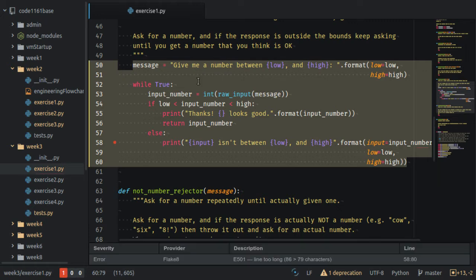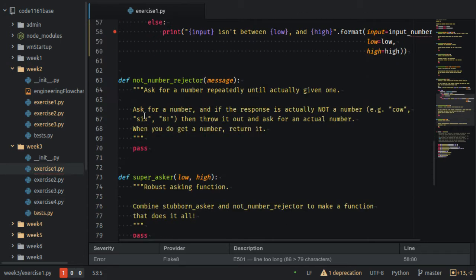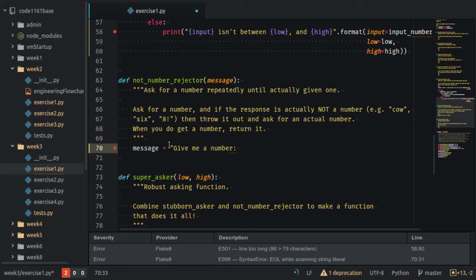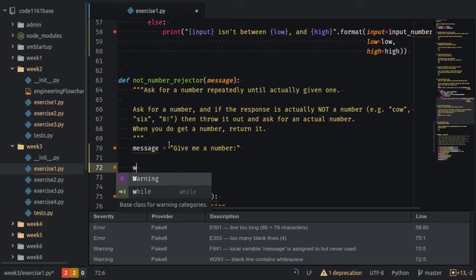So if we look at how we handled the stubborn asker, we were using this while loop. We can whiz round the while loop, and until we're happy, keep running through it until something works. So let's take this bit to be the message, and we'll start from here. Message: give me a number, because we don't care whether the number is big or small. We just care whether we're going to get an actual number, and we know we're going to need a while loop, so let's put it in here.